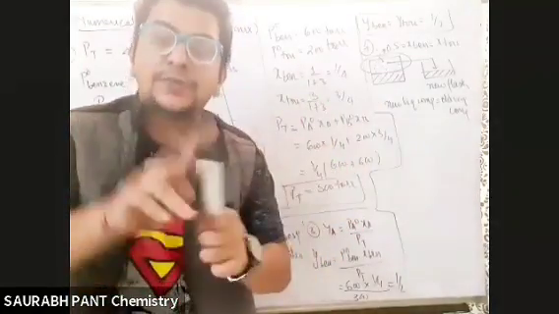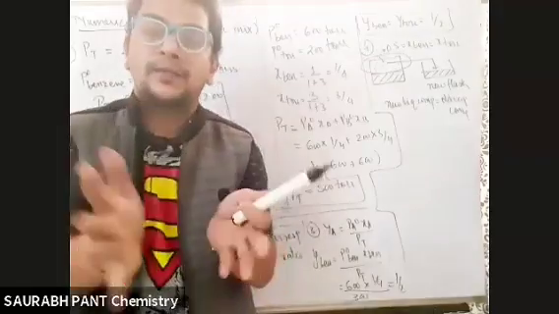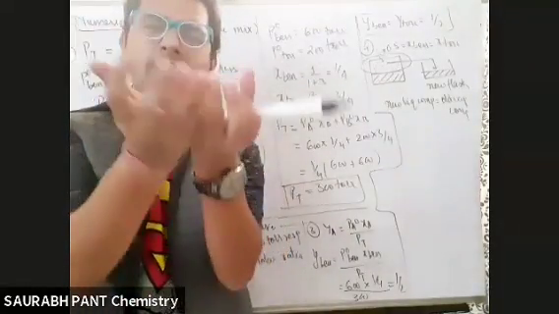Vapor composition of second flask and the liquid composition of third flask will be same. Why? Because those vapors only became liquid.